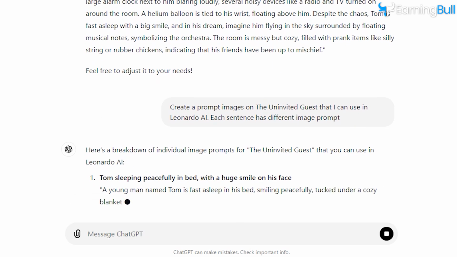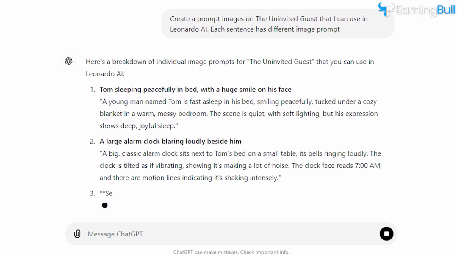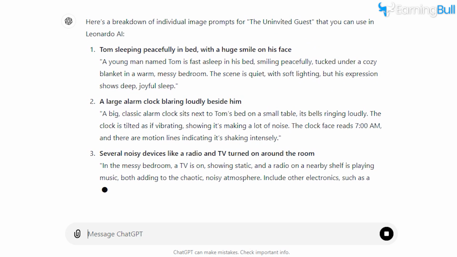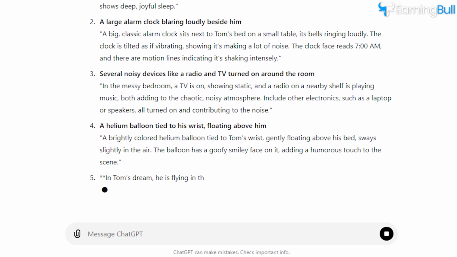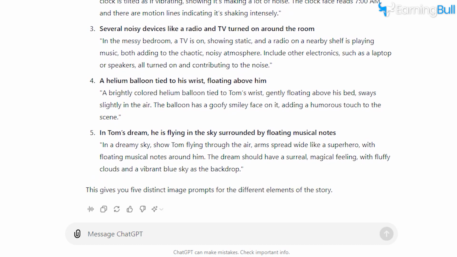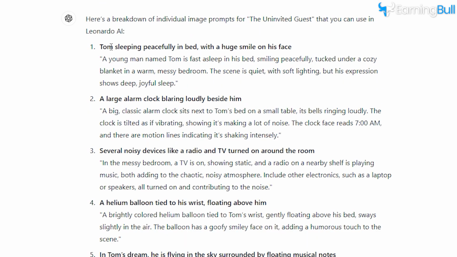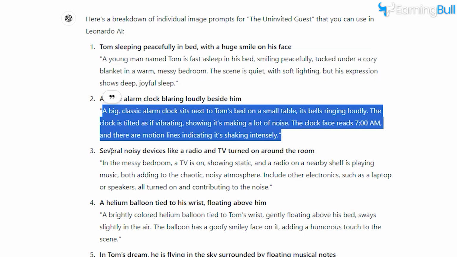It represents a scene or a moment in the story that can be turned into an image. For example, you might get a story about Tom, who is known to be a heavy sleeper. Each part of this story will be the basis for an image. You can ask ChatGPT to generate different stories until you find one that you like. Once you've got your story prompt, you're ready to move on to the next step, creating the actual images.